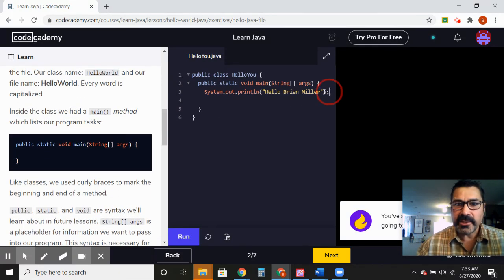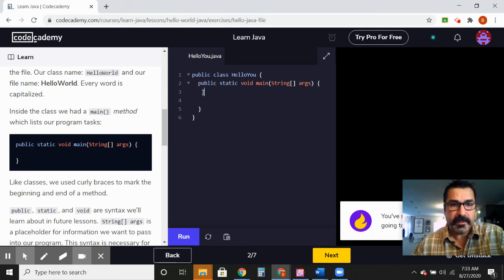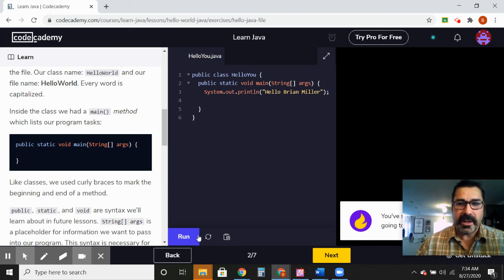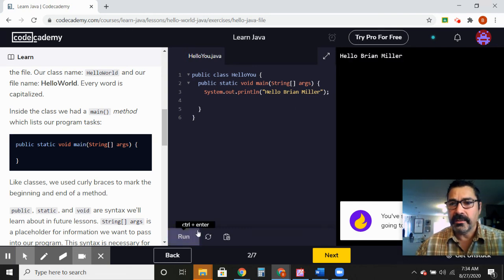When I started, it looked like this. And when I hit run, it did nothing because it didn't have any issues or problems, but it didn't do anything because there's no instructions in our main method here. So I'm going to click right here and type in the instructions. System.out.println, which just means print over here. You're going to put your name there. When you hit run, it just says hello, Brian Miller. Yours is going to say hello with your name.